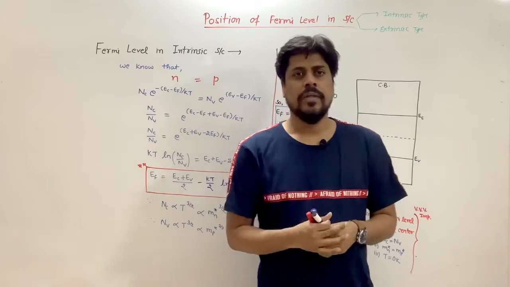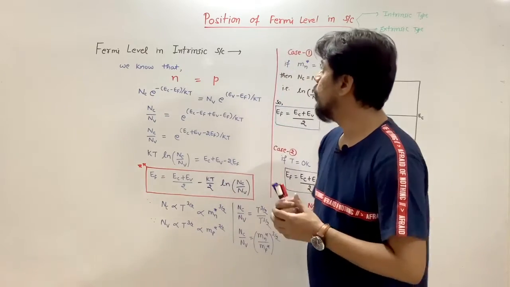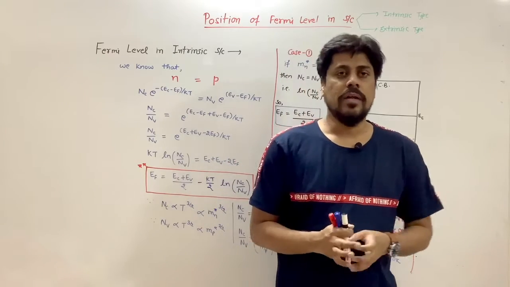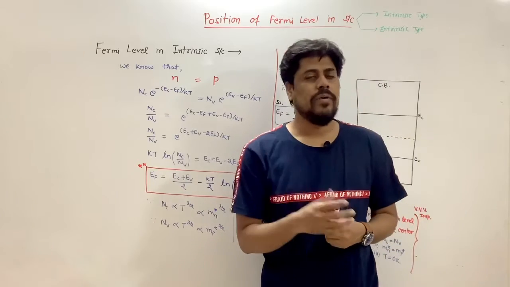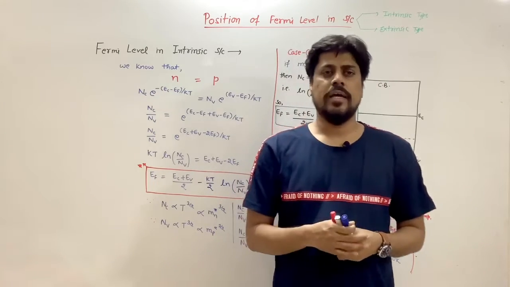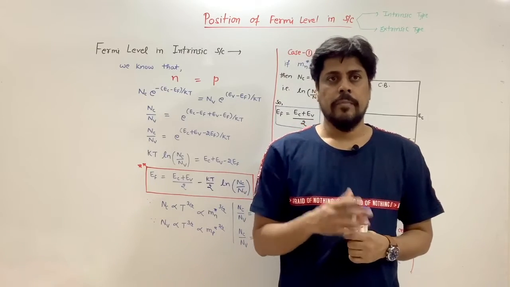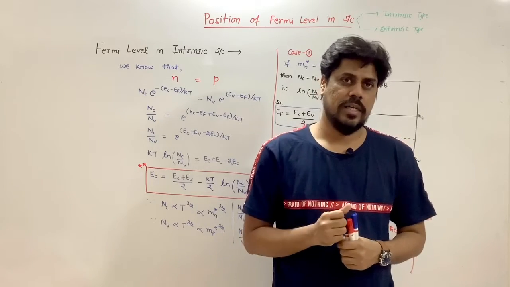In brief, I will tell you what is the Fermi level and what is the Fermi energy. Fermi level or Fermi energy is a characteristic energy of any material, and we can also say that Fermi level is the measure of probability of occupancy of any allowed energy state.